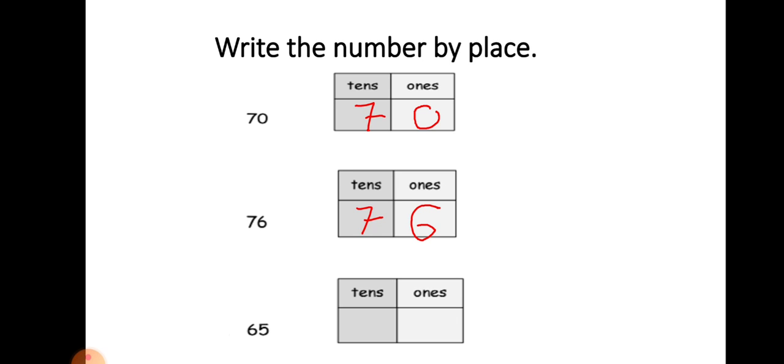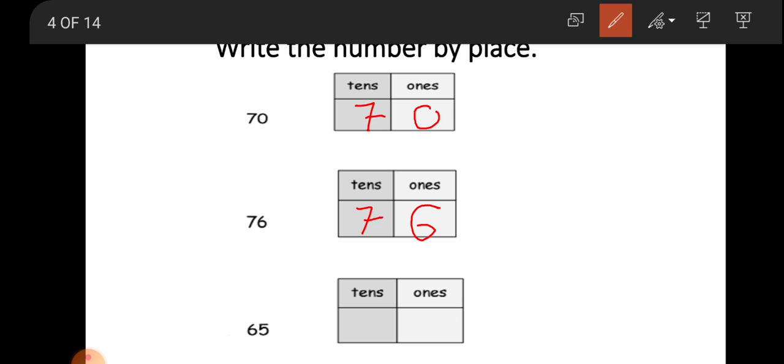Last number is 65. 65 is also a two-digit number. First number 6. 6 is in tens. So write 6 is in tens place. And last number 5. 5 is in ones.